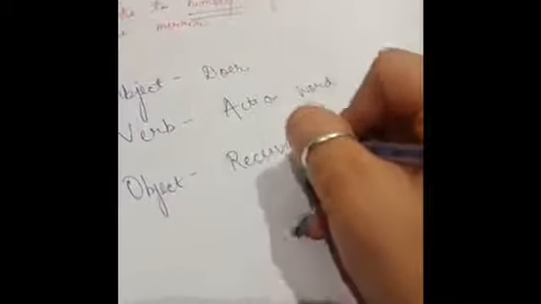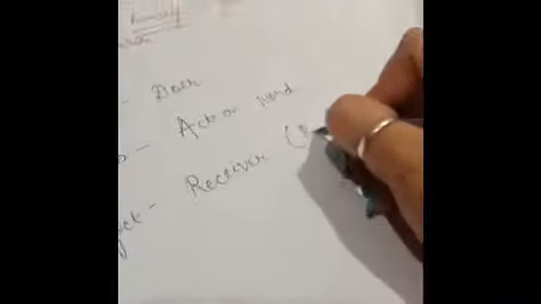Okay, who is doing that action? Your verb is your action word. What kind of work you are doing? You are drinking, you are kicking, you are painting, you are drawing. Then your object is your receiver. It means the subject again, but in the form of a reflexive pronoun. Just have to remember this thing.